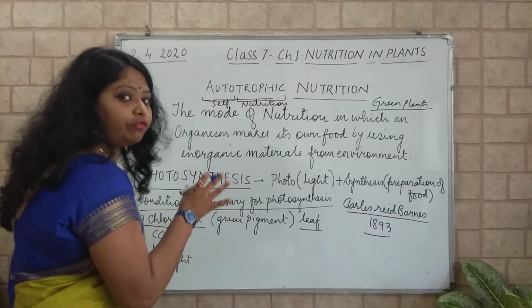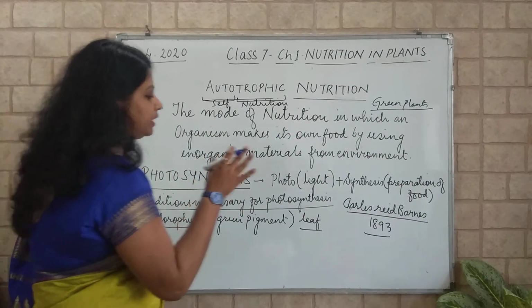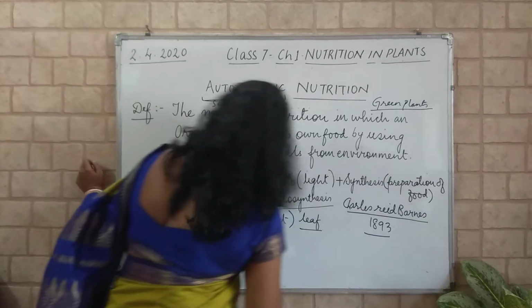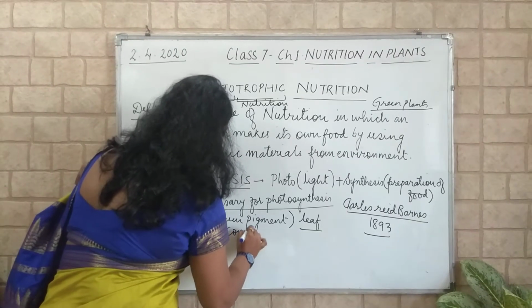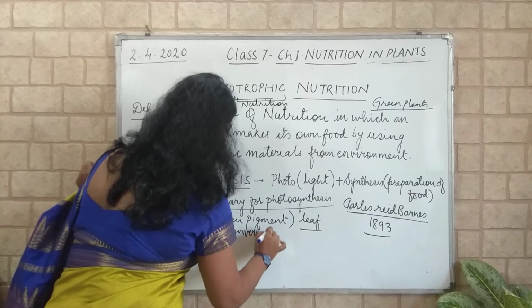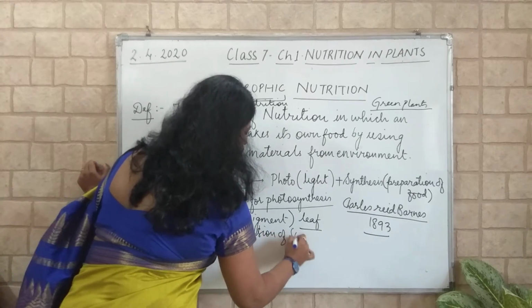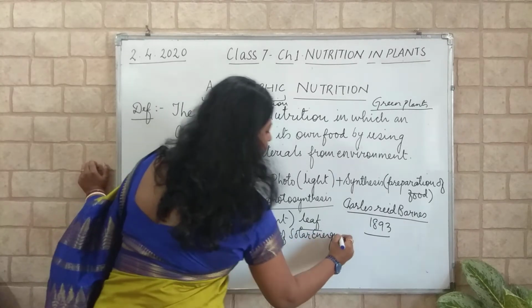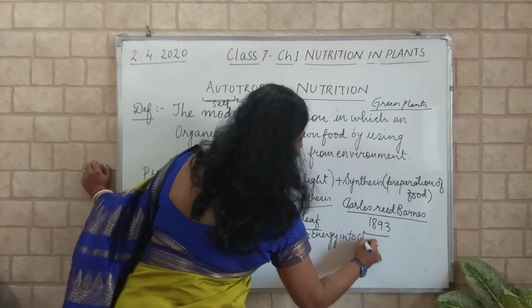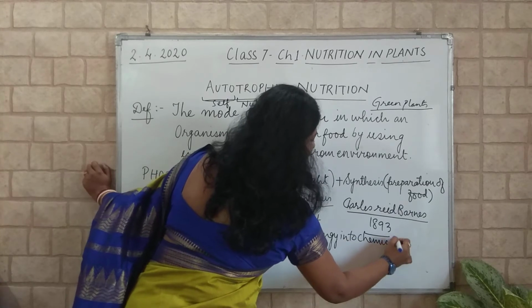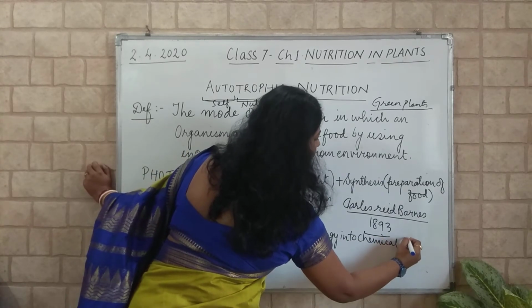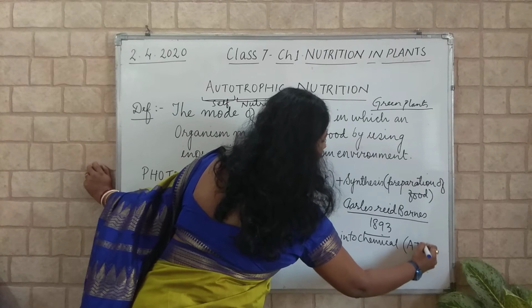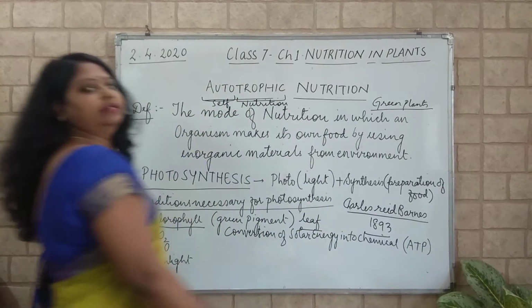What is the function of this pigment? This pigment is necessary for converting solar energy into chemical energy. You all know which chemical? The chemical called ATP.